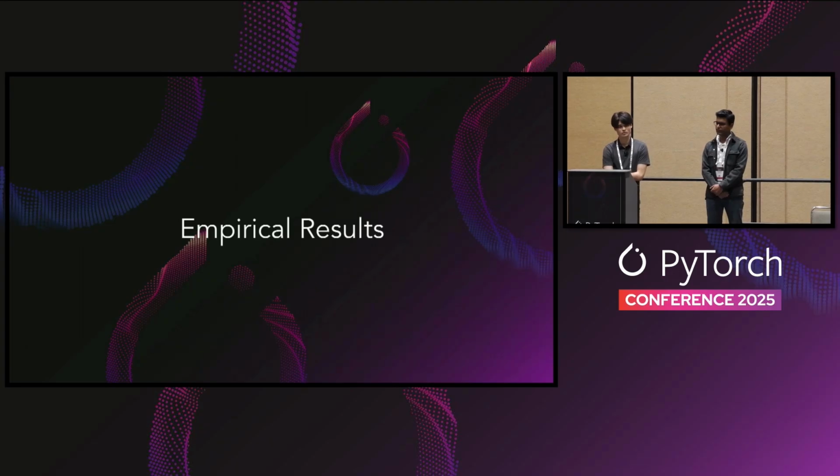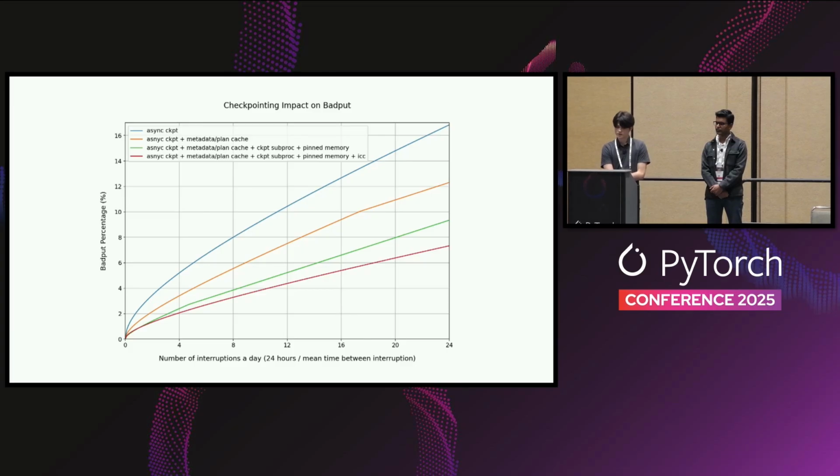Now I hope that built some intuition on how in-cluster checkpointing works, but we also have some empirical results. Here's a plot showing the checkpointing impact on badput, right? On the y-axis, we plot the overall badput percentage incurred from checkpointing, and on the x-axis, we show the number of interruptions a day. We could see that as you introduce each of these async checkpointing optimizations that Saurabh went over, we're able to reduce our badput percentage. Furthermore, with the addition of in-cluster checkpointing, we're able to even further push the badput percentage closer to 0.